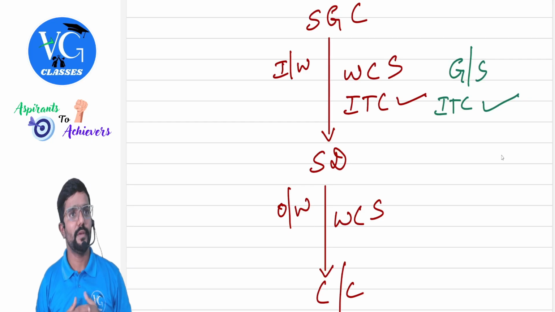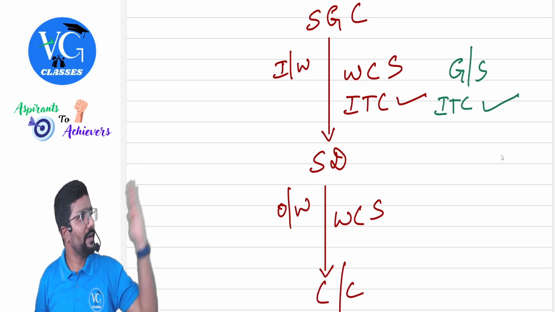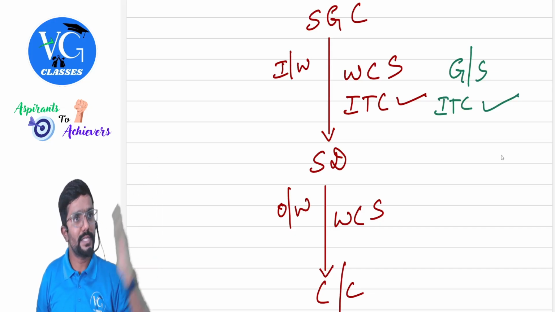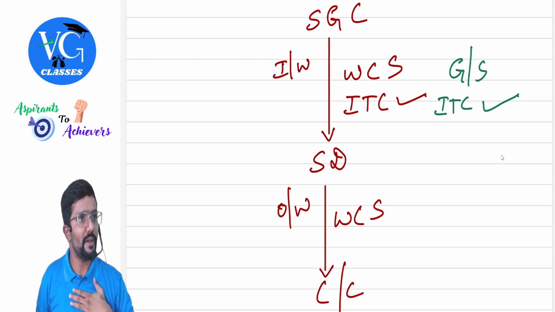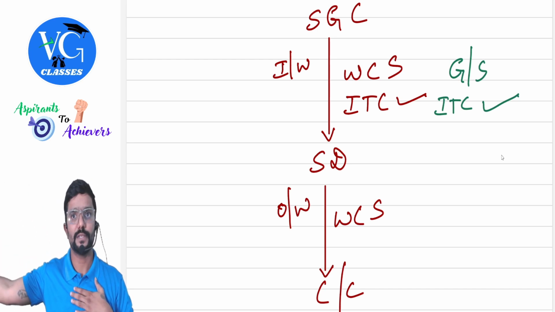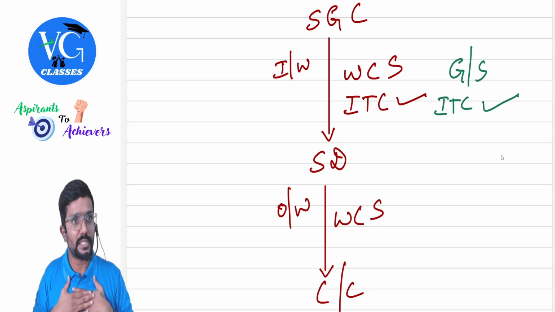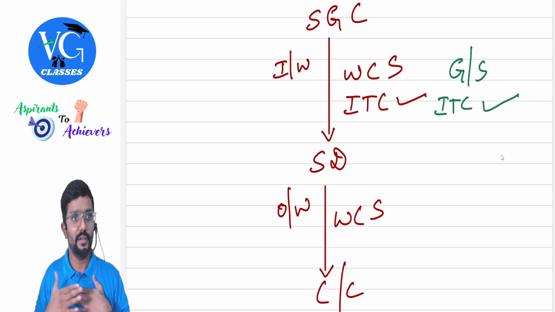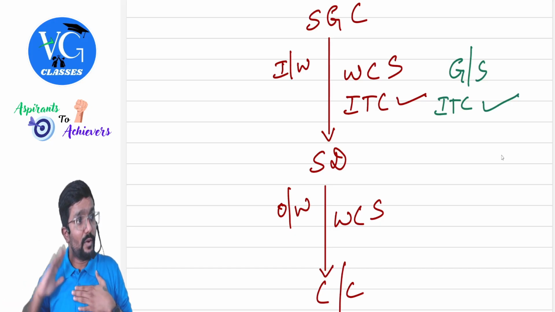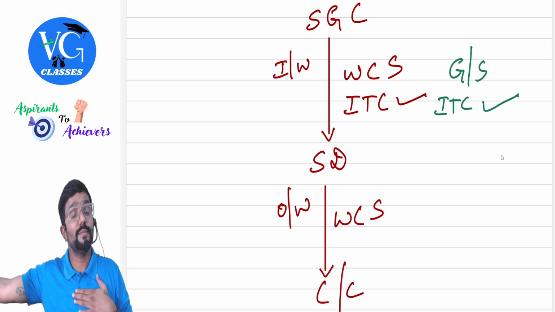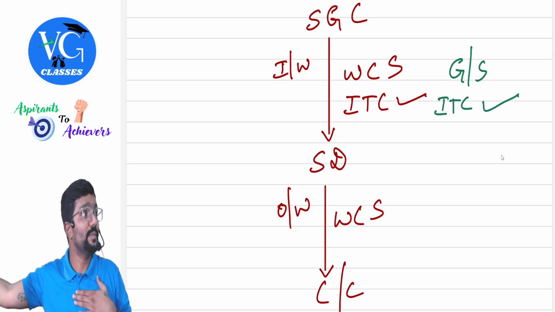Next example. Shobha Developers. Who am I? Shobha Developers took work contract services or purchased various goods or services not for themselves, but to construct immovable property for their clients, customers. For Shobha Developers, is credit available? Yes. Now listen, I will give a chain link. Shobha Developers gave work contract services to whom? To clients. Can the client claim the credit? No. Why? Because it is for them.